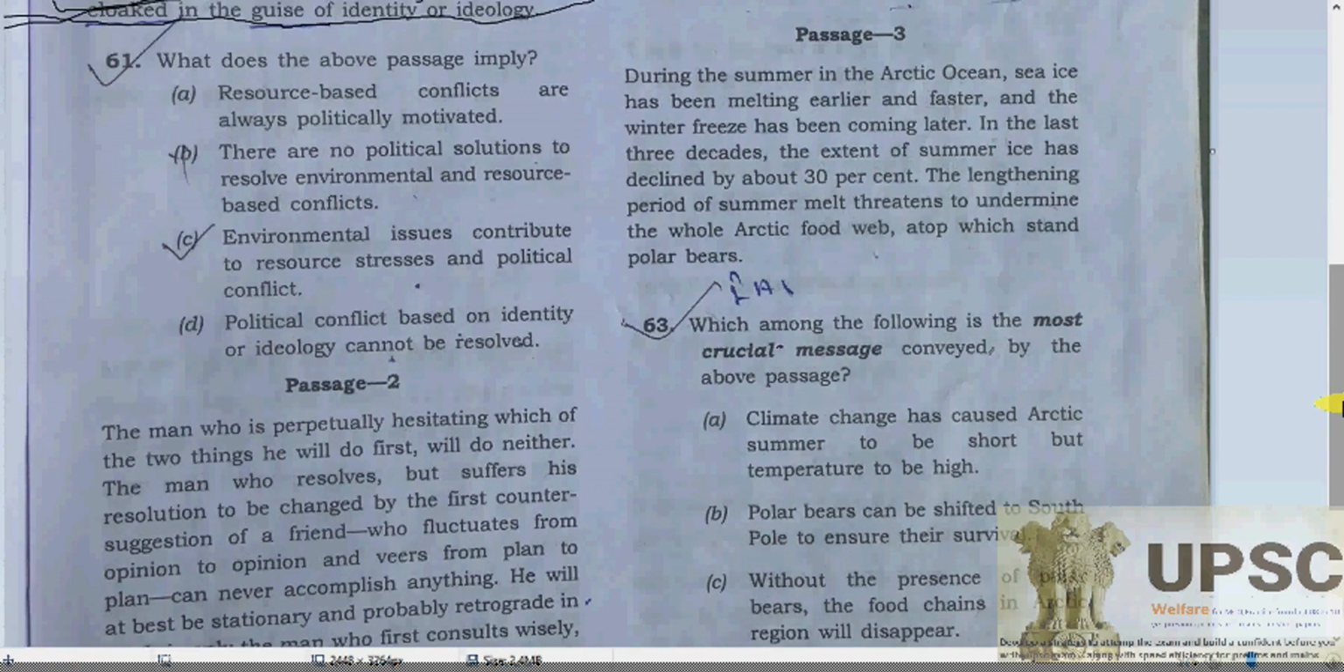Asking, what does the above passage imply? Resource-based conflicts are always politically motivated. That's fine, but see, there is no political solution to resolve environmental and resource-based conflict. Environmental issues contribute to resource stress and political conflict. Yes, political conflict based on identity and ideology.